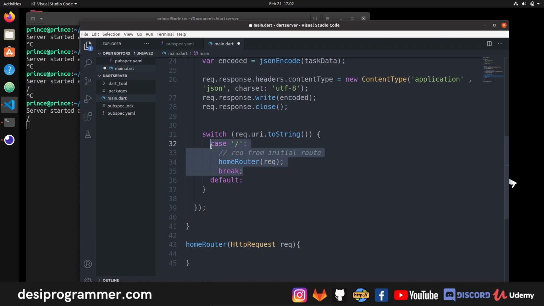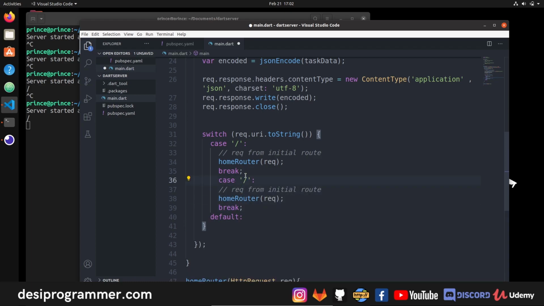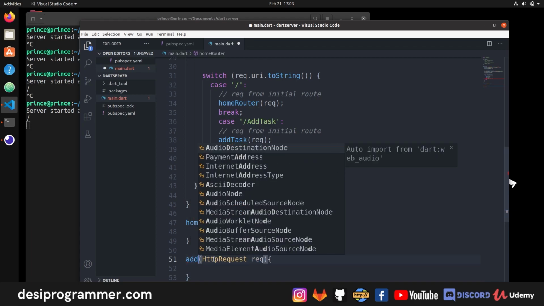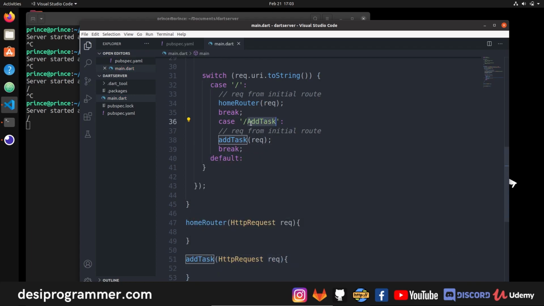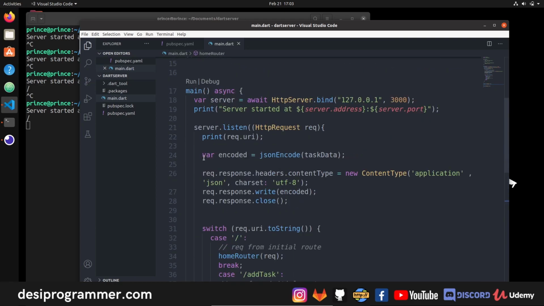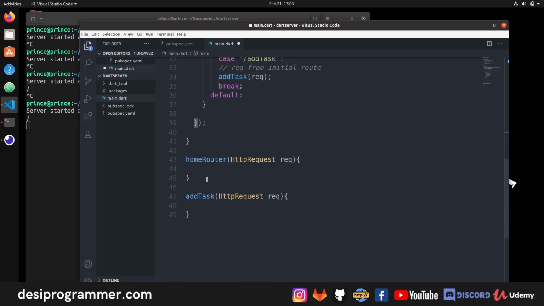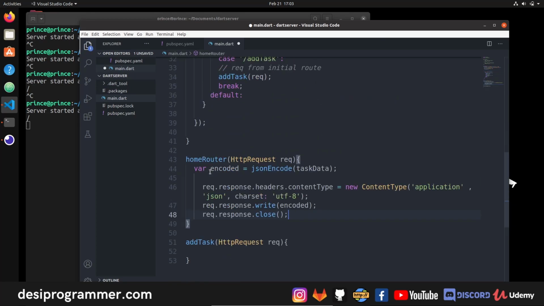In the same way, if we have another request, so whenever you make a request to slash small a, add, and capital T, add task, it's camel case, then we will call this the add task route, right? So now that we have this home router, all that I have to do is take this entire code, paste it right here, and we are good to go.